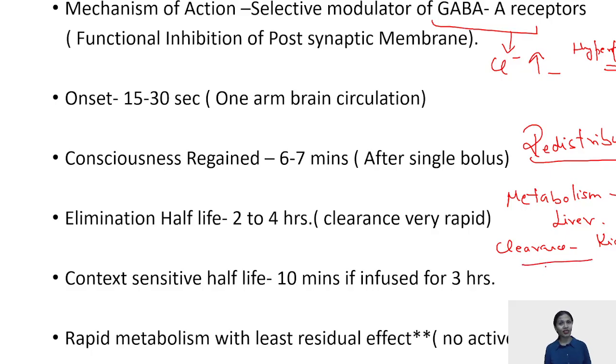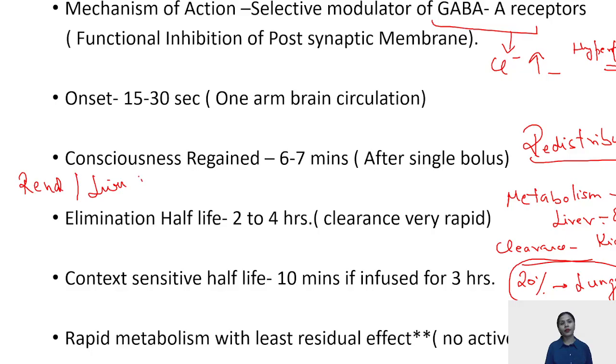The only exception is propofol. Propofol has 80% metabolism in liver and 20% in the lungs. It has extra hepatic metabolism through lungs. It can get excreted also via lungs. That is the main thing why propofol is safe to be used in renal and liver failure. Please remember, propofol can be given in patients suffering from renal and liver failure.